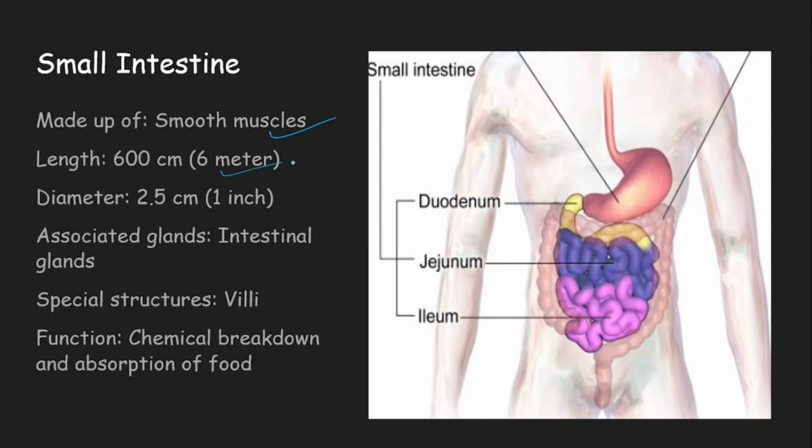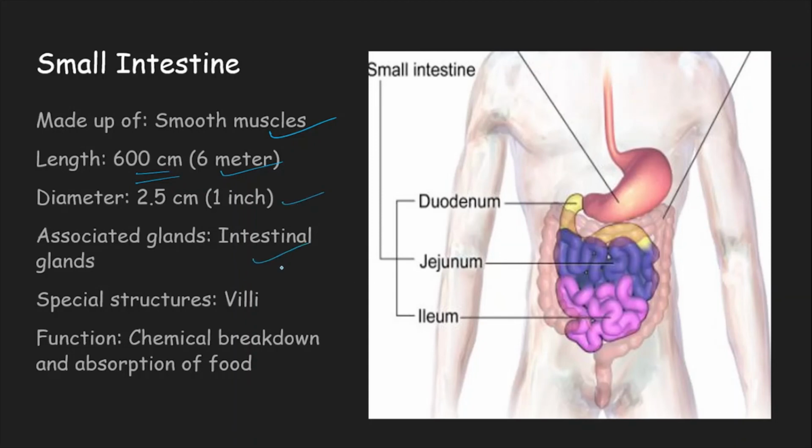Initially, I told you that the entire alimentary canal was 9 meters long, and just imagine 6 meters of that is already occupied by the small intestine. What is left? Barely 3 meters. So the small intestine is 6 meters in length, which is about 600 centimeters, and 1 inch wide.